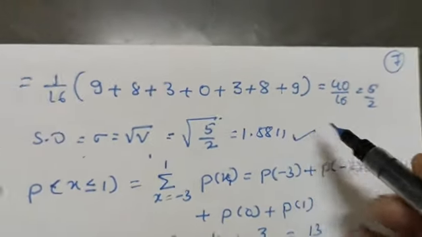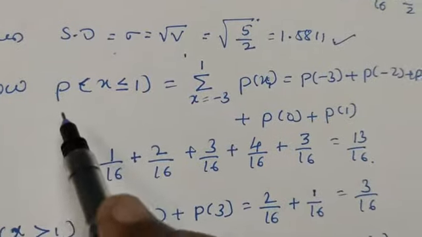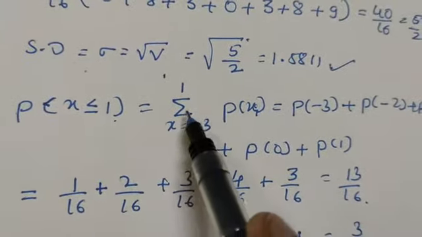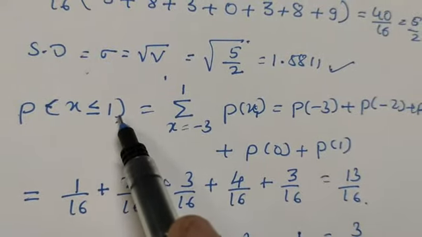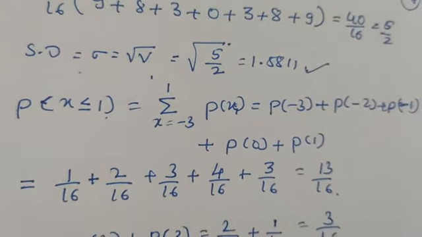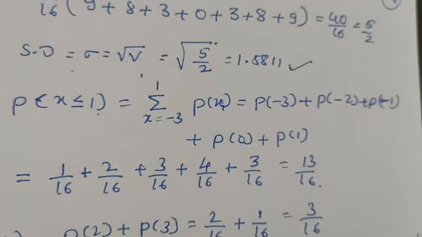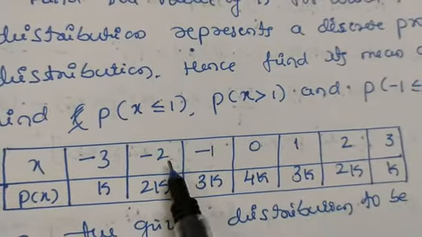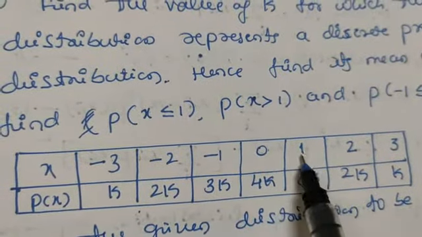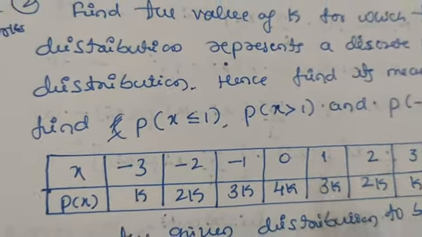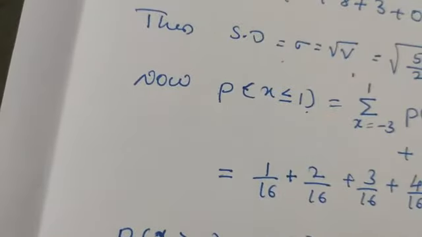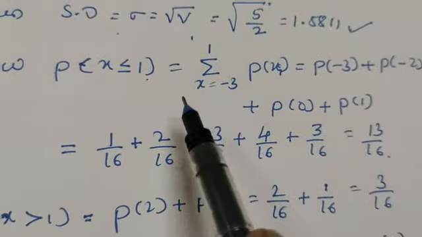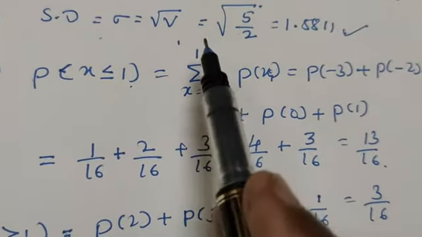After this, it is also asked to find P of x when x is less than or equal to 1. In the table, x less than or equal to 1 means we have the values minus 3, minus 2, minus 1, 0 and 1. So it is sigma over x from minus 3 to 1.